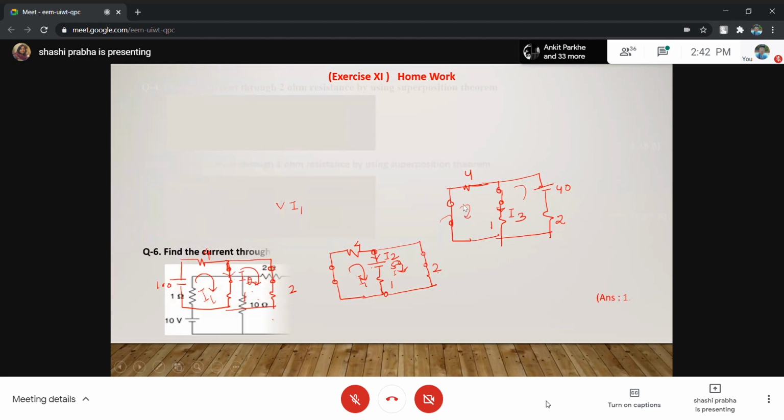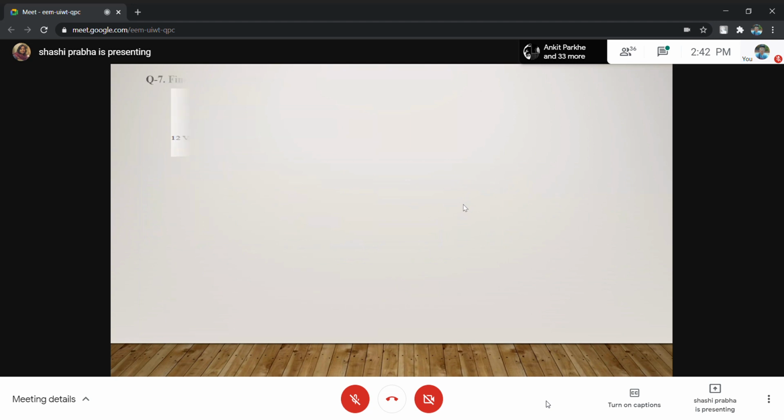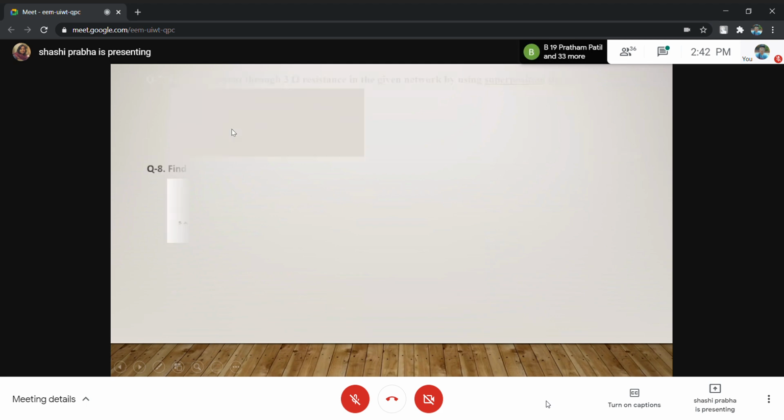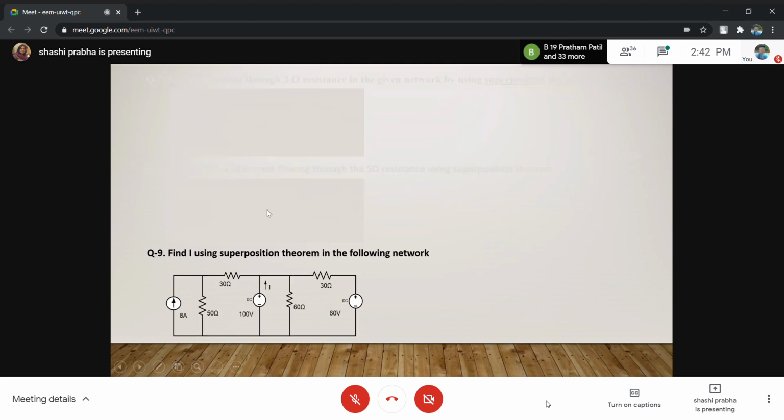I will show you another numerical. Current through the 3 ohm resistance by using... Let's take this one. This seems to be a little complicated.